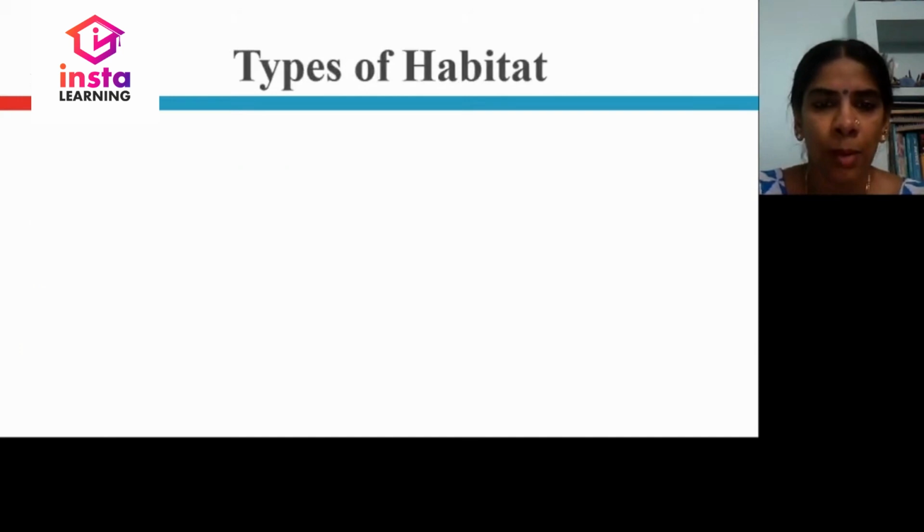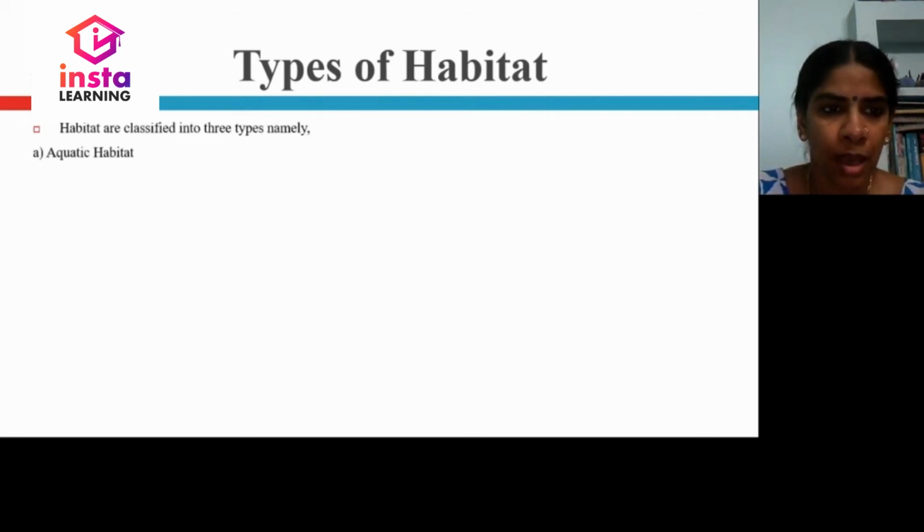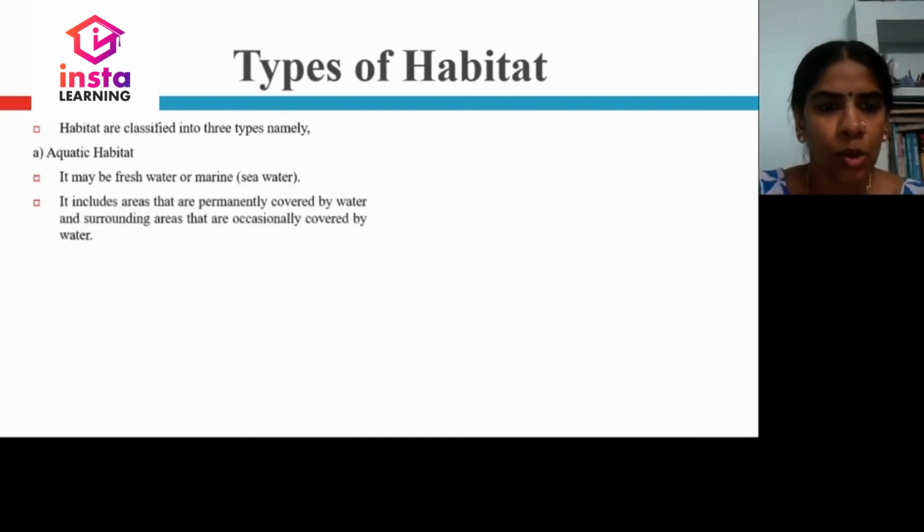Let us now learn about the different types of habitat. Habitats are classified into three types, namely aquatic habitat, that is water habitat, which may be fresh water or marine water or sea water. It includes areas that are permanently covered by water, and surrounding areas may be occasionally covered by water.